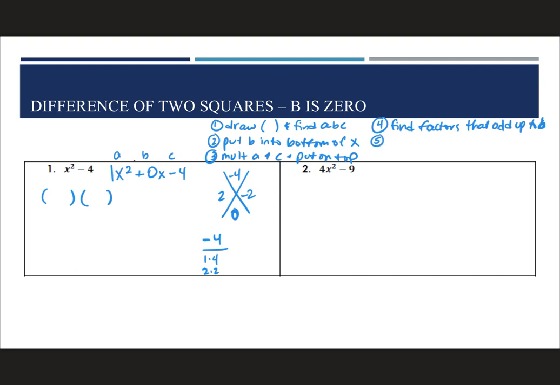So number 5 was find the signs. And then number 6 is write into parentheses. So I'm going to do x plus 2 and x minus 2. And then step number 7 is divide by A, which in this case A is 1.